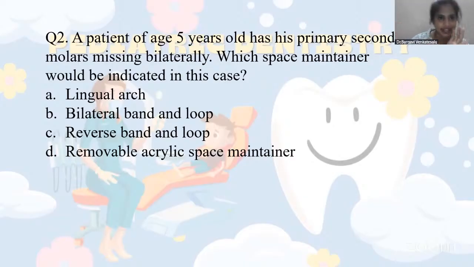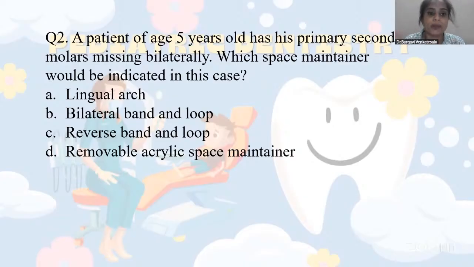So the child's age is 5. Whenever space maintainers are concerned, you should have the eruption sequence in mind, and also the child's age. If the patient is 5 years, there are no clinically evident permanent teeth in the child's mouth. So what space maintainer would be given? At 5 years, the child is not going to have any permanent molars. The eruption time for the permanent molar is 6 to 7 years.